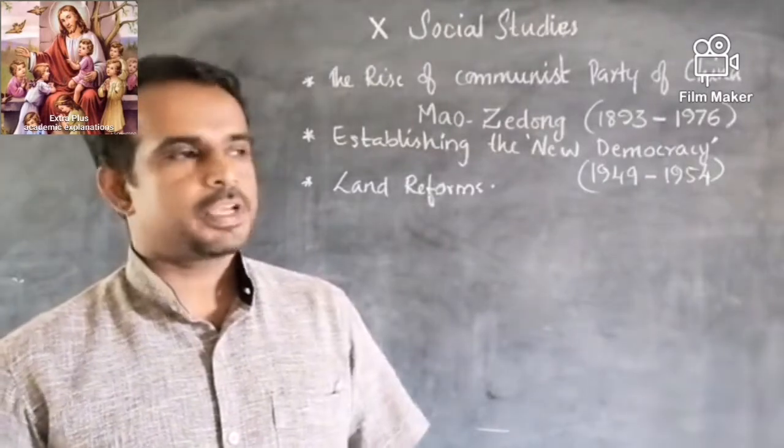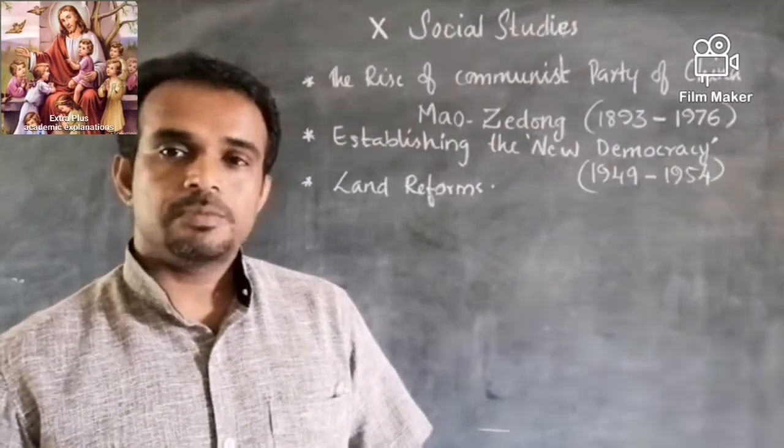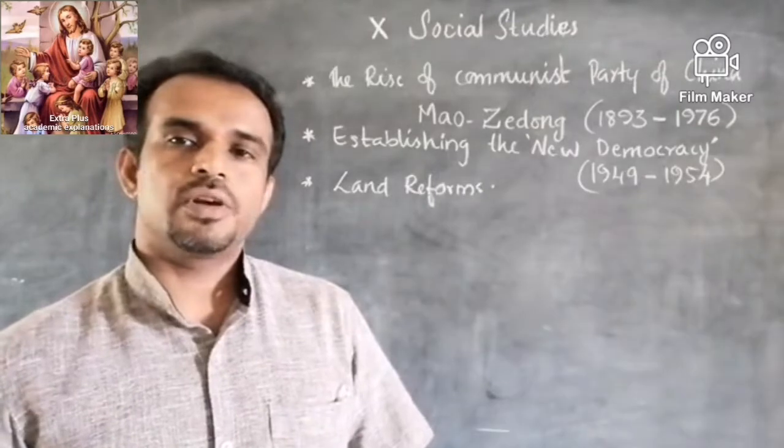And in these circumstances, in 1937, China was attacked by a small neighboring country called Japan.